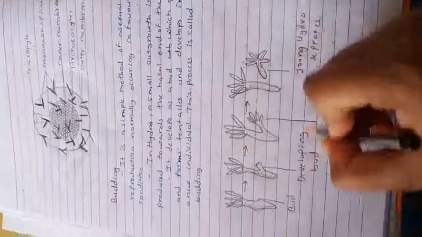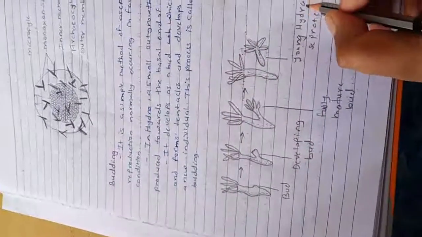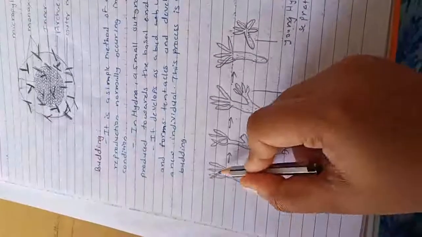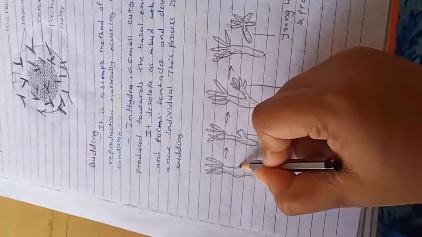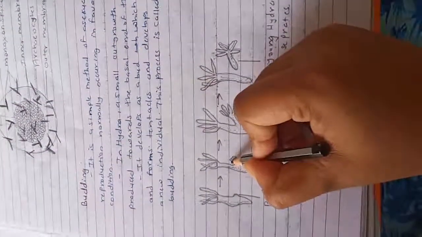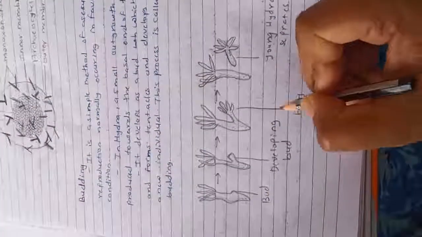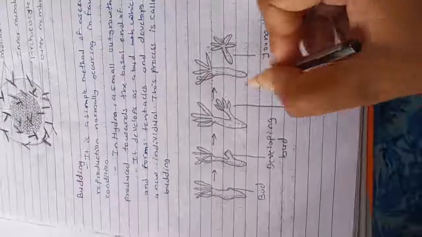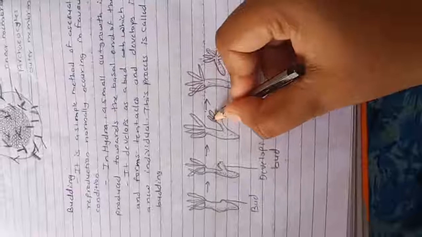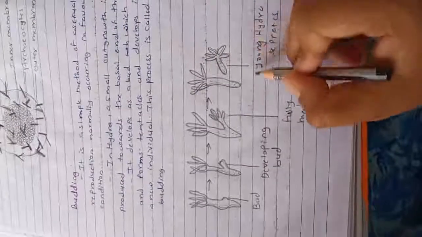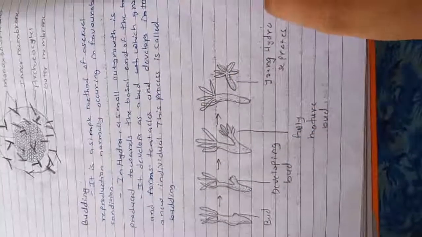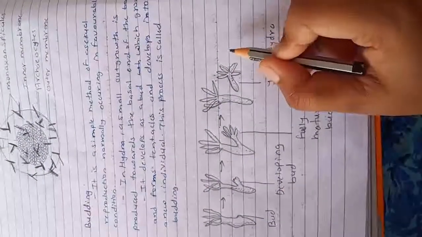Example, Hydra. We will see that in the figure. This is the bud. This is the Hydra and this is the bud formation. Next, the bud is developing. Next, fully mature buds. These are fully developed mature buds, and these young buds separate from the Hydra. This is budding.